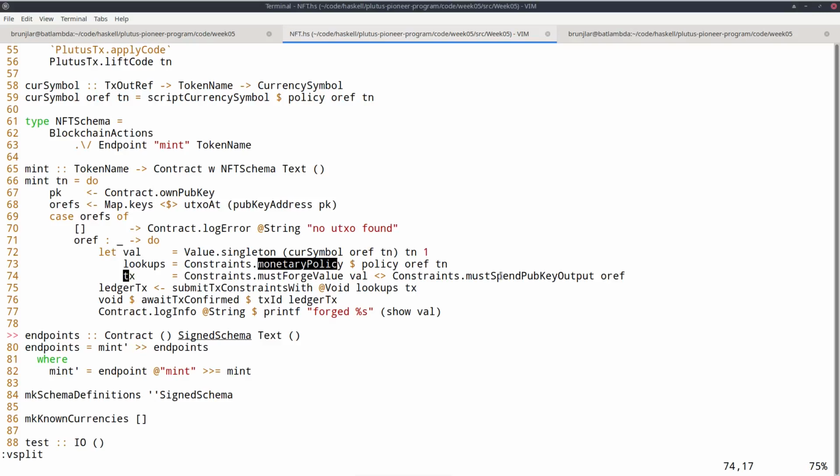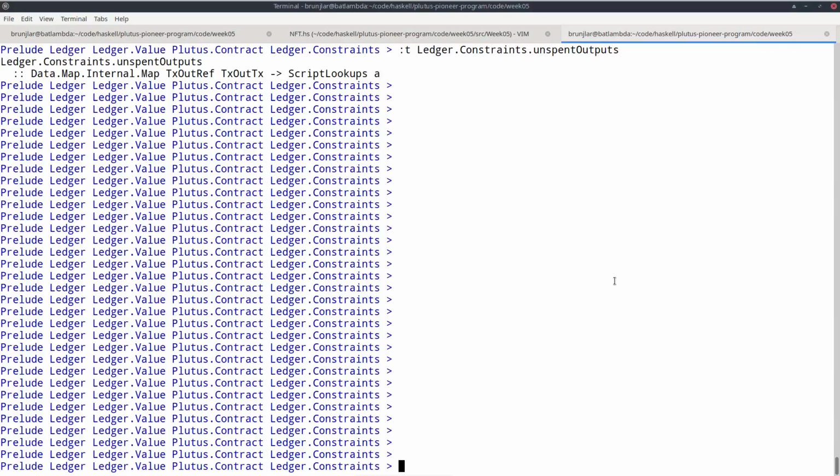Similarly, if we use a constraint must spend pub key output with an oref, we must provide a lookup that gives access to the UTXOs where this oref can be found. We can look that up in the REPL, so it's called unspent outputs, the corresponding lookup. And as an argument, it takes exactly such an address map, such a map from TxOutRef to TxOutTx, the same type that we got as a result of UTXO add.